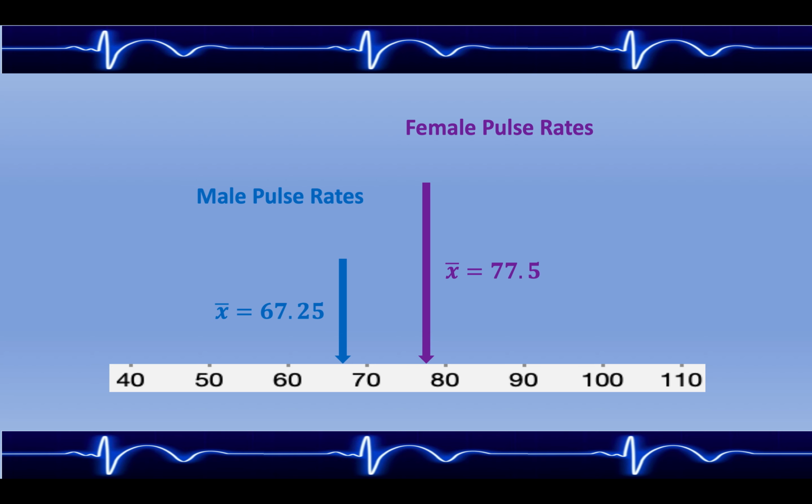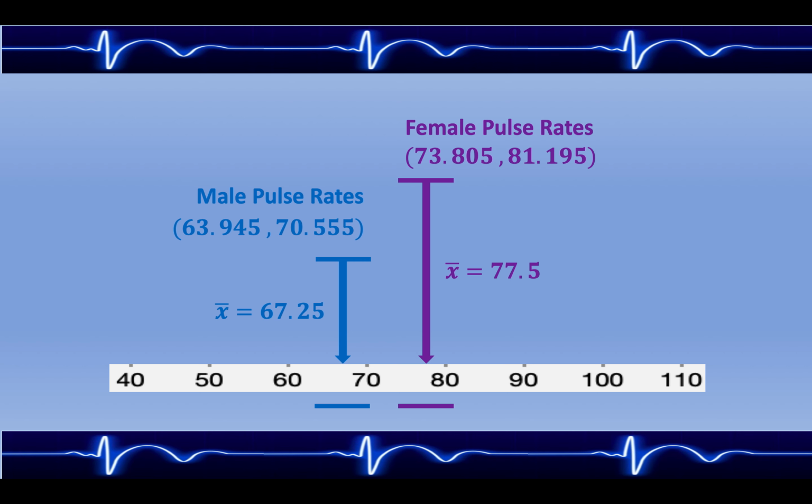So if we were going to calculate these intervals, for the male pulse rates, we have a sample mean of 67.25 beats per minute. And for the female pulse rates, we have a sample mean of 77.5 beats per minute. So if we actually construct the interval for the female heart rates, we end up with an interval between 73.8 and 81.2. If we construct an interval for the male heart rates, we end up with an interval between 63.9 and 70.5.